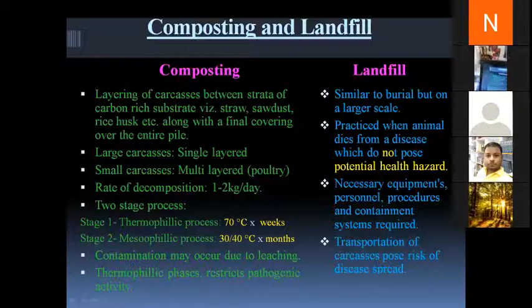The landfill topic is clear? Yes, ma'am.